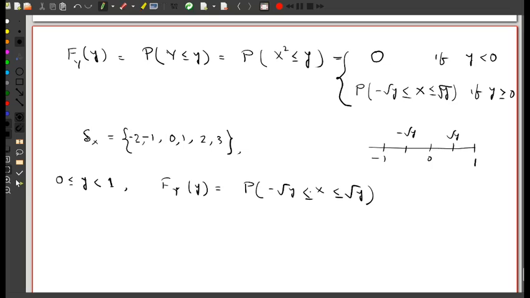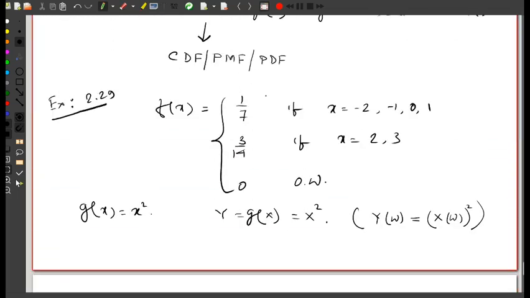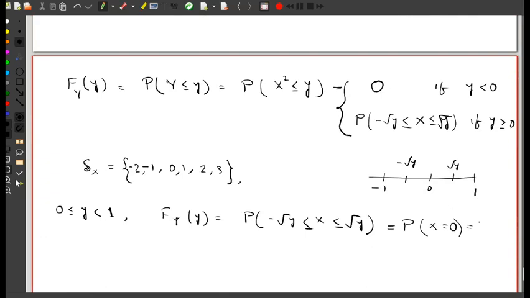When I try to find the probability that X lies between these two values, the only possibility where X has positive probability is at the point 0. So this probability is nothing but the probability that X equals 0, and from the PMF this is 1 by 7.